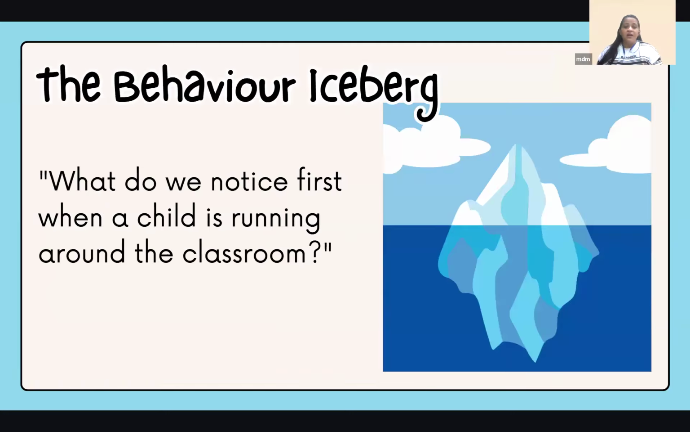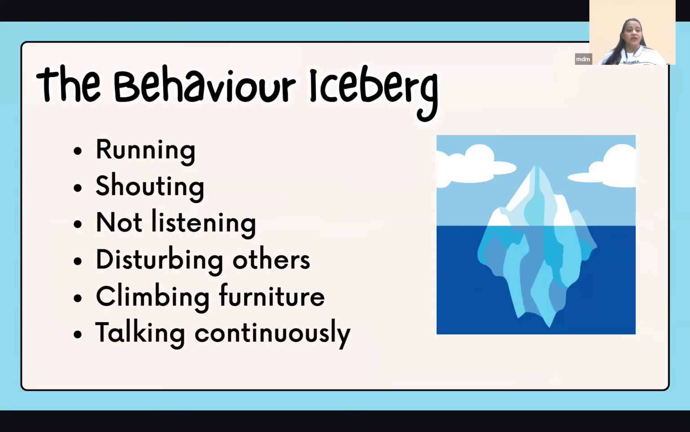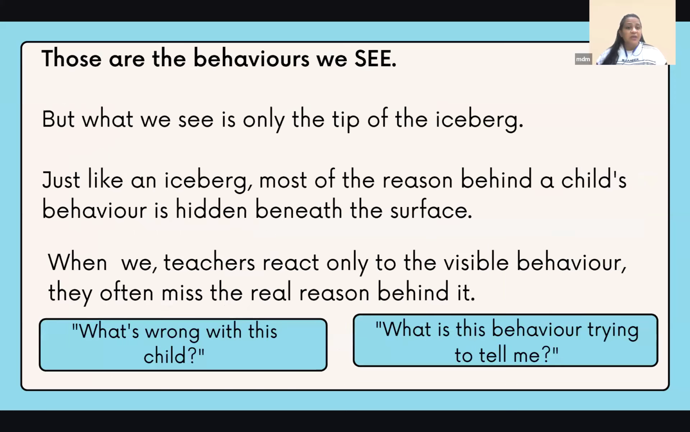We have to remember, what do we notice first when a child is running around the classroom? We will notice he's not understanding, he's just disrupting. So many things we will think, okay? But we will see that the child is running, some children are shouting, they are not listening, they're disturbing others, they're climbing up on the furniture, they're talking continuously. So many behaviors that we see, right? But these behaviors are only those that we see. This is just the tip of the iceberg, just the topmost part of it.